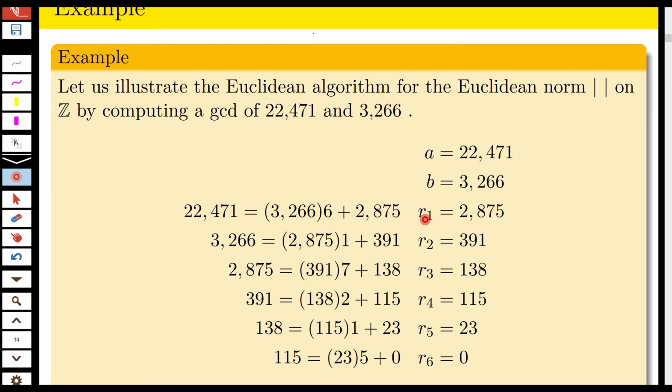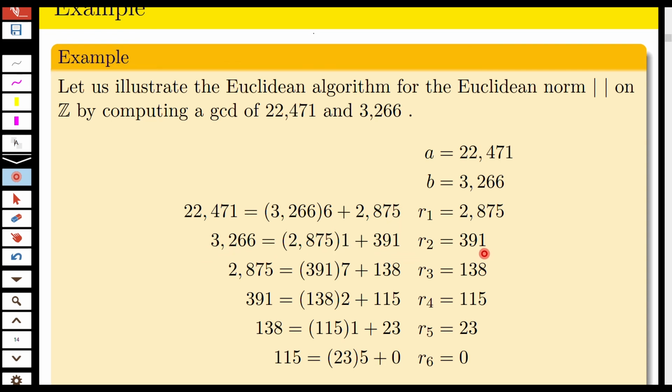So R1, the first remainder, is 2,875. Now you express 3,266 in terms of this. Divide 3,266 by 2,875 to get 391 as the next remainder.